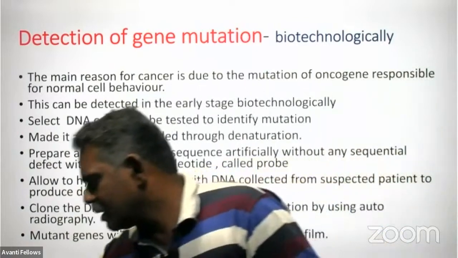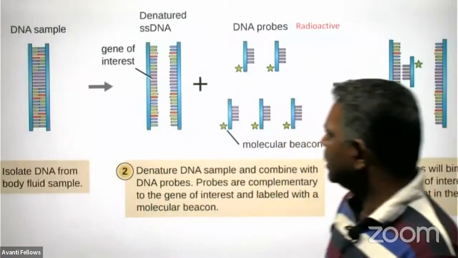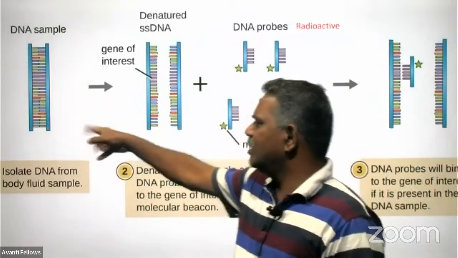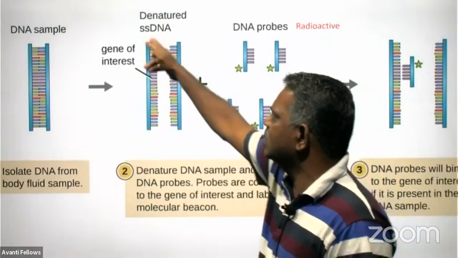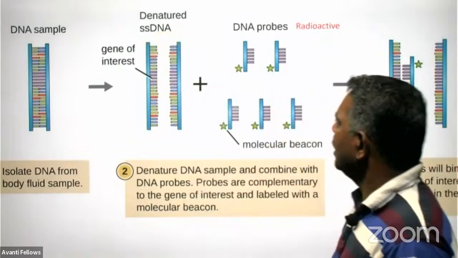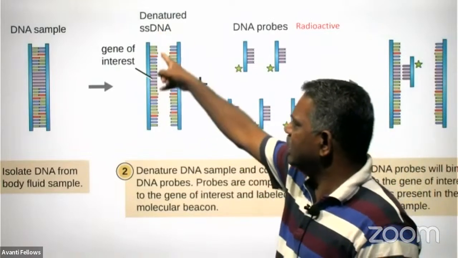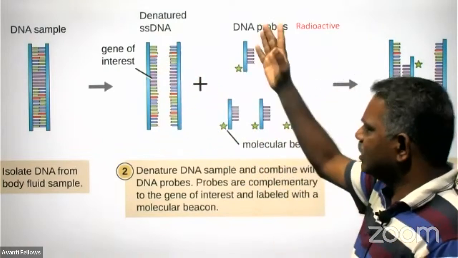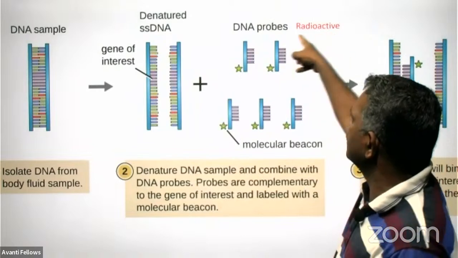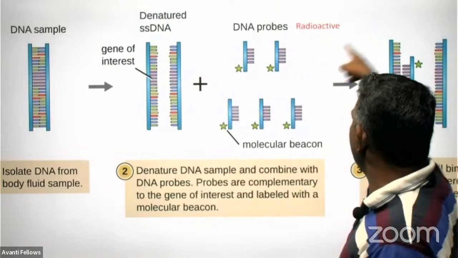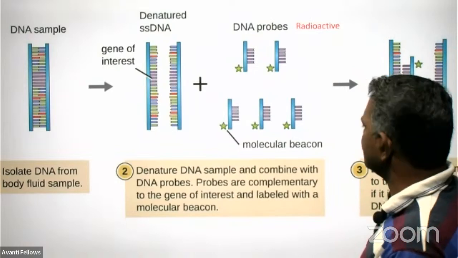Right. So this is the double-stranded DNA sample we are taking. Then we have to denature it and convert it into single-stranded DNA. This is the DNA we suspect has a mutation, and we have to hybridize it with the radioactive DNA probe. We make the complementary strand here.